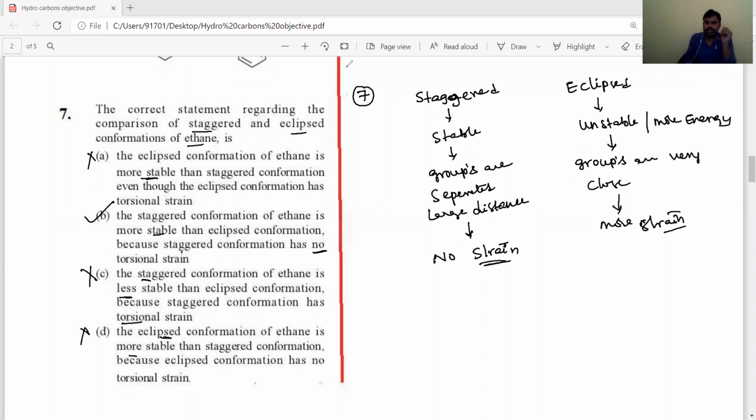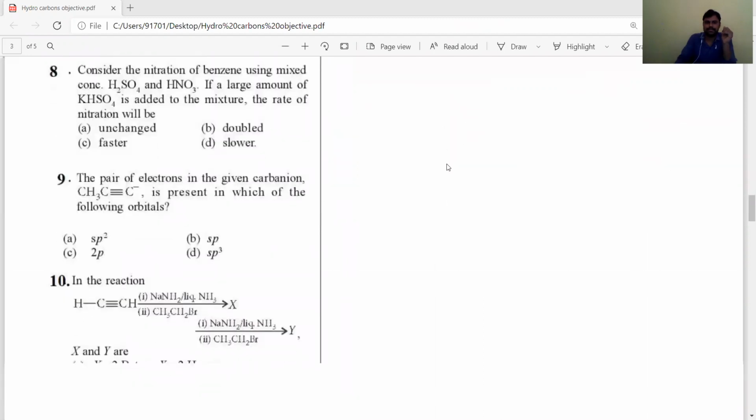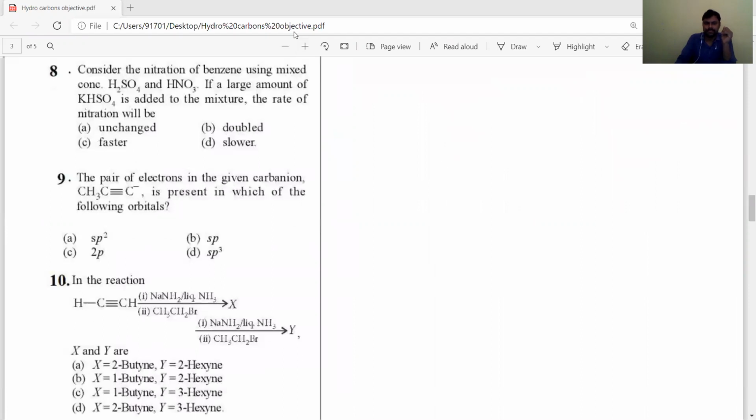Okay, students. Next, listen. Next question. Consider the nitration of benzene using a mixture of concentrated H2SO4 and HNO3. If a large amount of potassium bisulfate is added, what happens to the rate of nitration? So first think about the nitration reaction mechanism. I will give you the reaction.